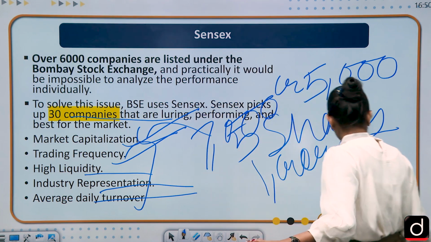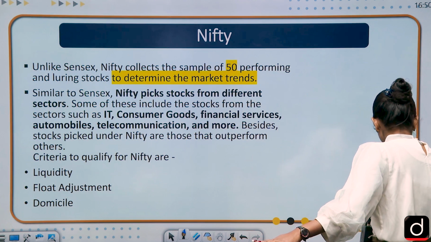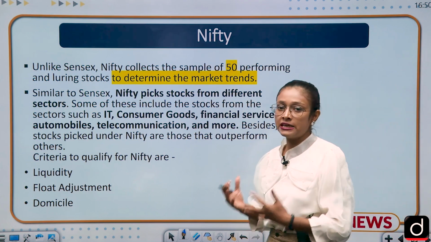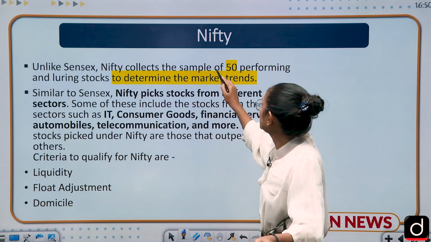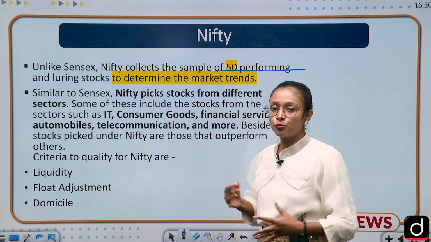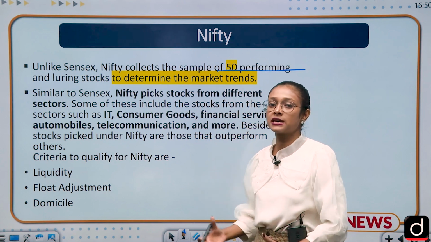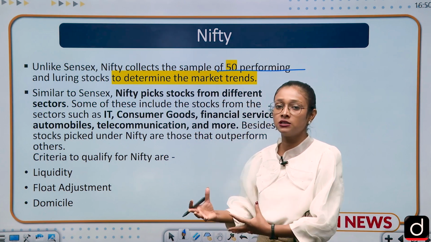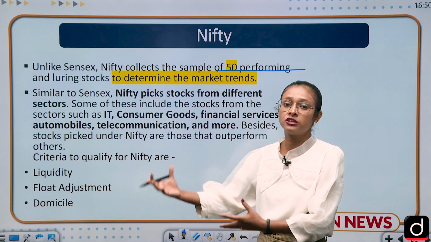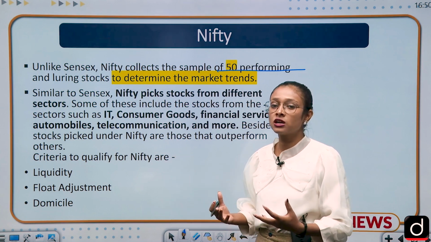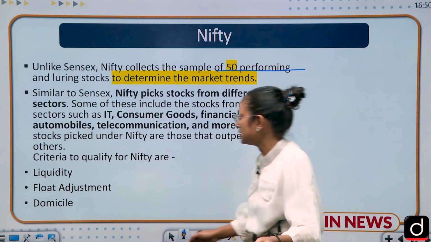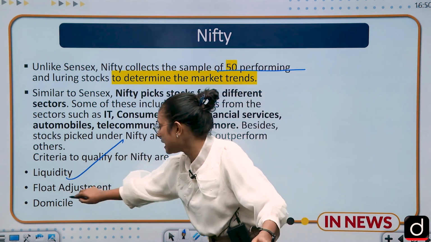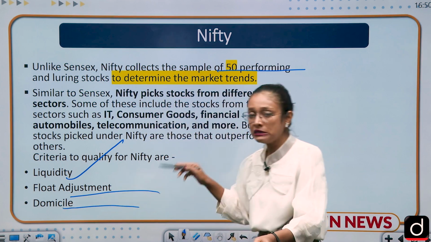So moving to the next slide. The next slide is about Nifty. Nifty is an index of the National Stock Exchange, and here a sample of 50 companies has been taken, and by this sample we analyze the market trends, whether they are in a rising condition or a declining condition. And what are the criteria for listing in the Nifty? There are 3 criteria. The first is liquidity, then float adjustment and domicile. It should be Indian.